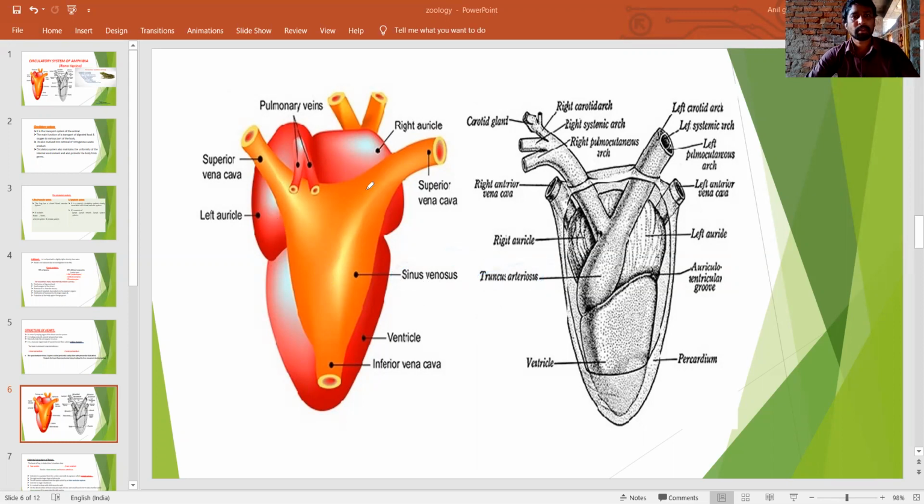Externally, the auricles are separated from the ventricle by a groove known as the coronary sulcus.